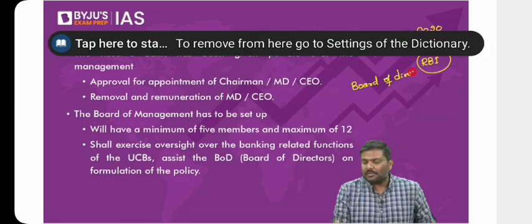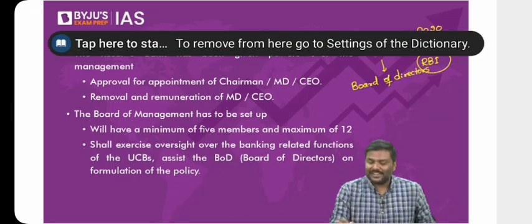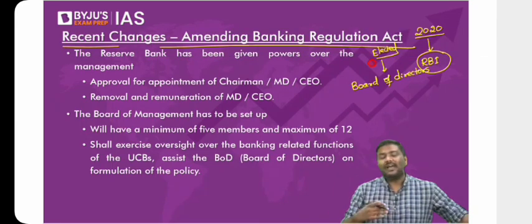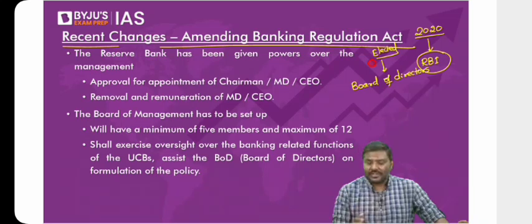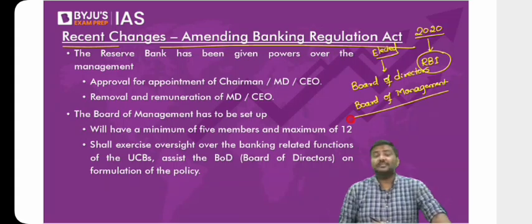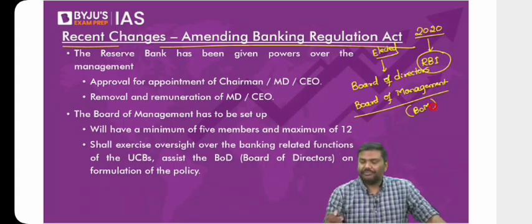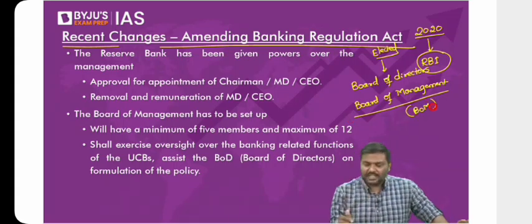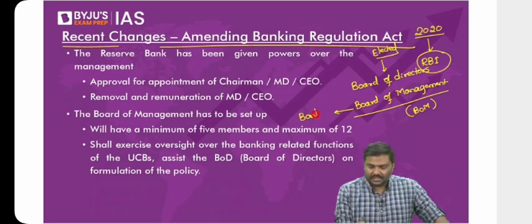But what is the problem with the board of directors? The board of directors are elected. They may or may not have any experience in banking. So what we will have is one more authority within the cooperative bank, that is the board of management. In short, BOM. Now what is the role of the board of management? The board of management will basically get involved in the banking activities.